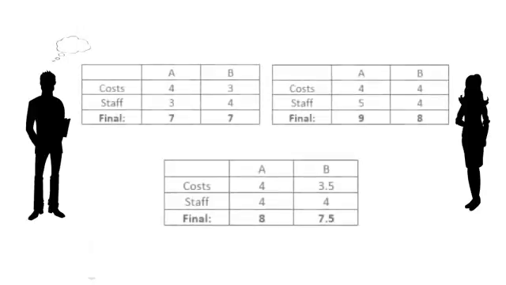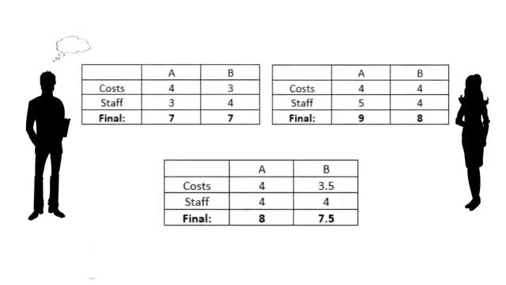It's often the case that in discussions some of the participants don't have the information that others have, and they change their opinion. In our case, if Joe changes his opinion and votes 3 for the staff criteria of alternative A, the final result will be reflected and alternative A will become the winner.